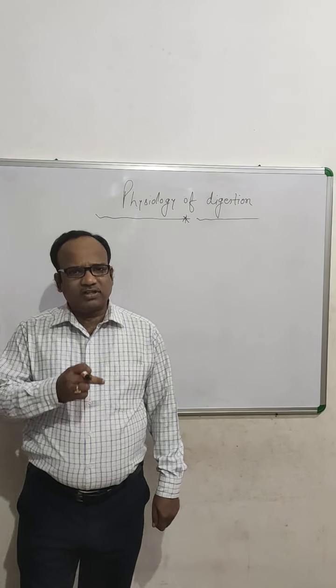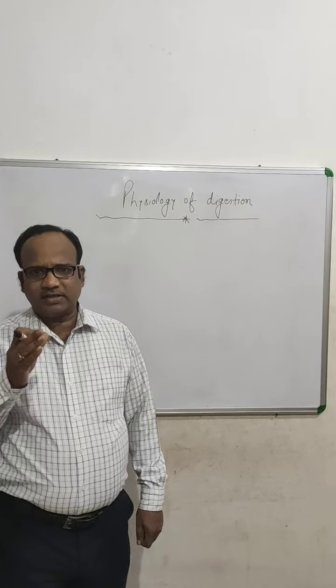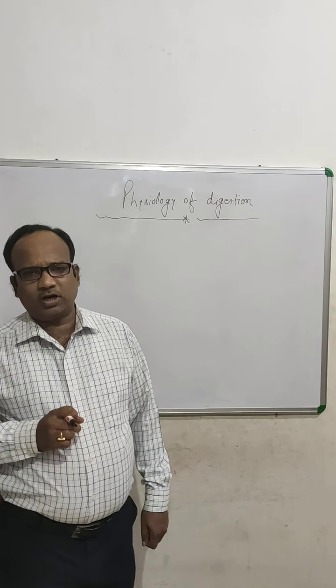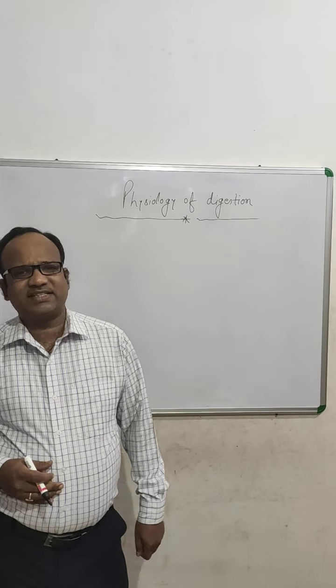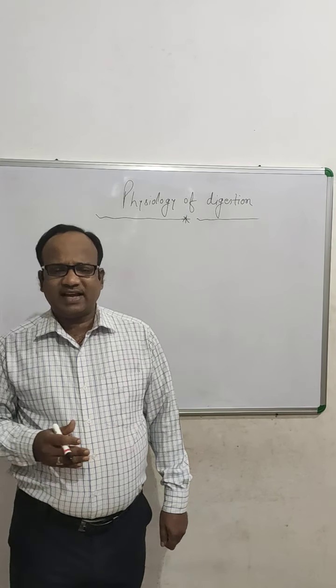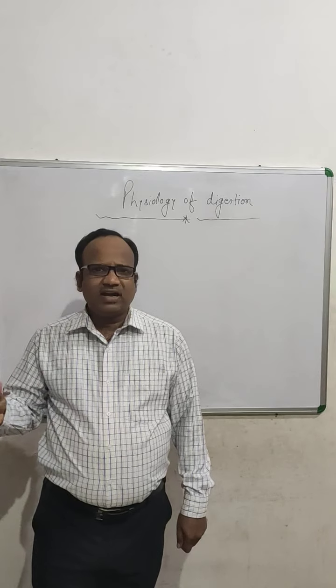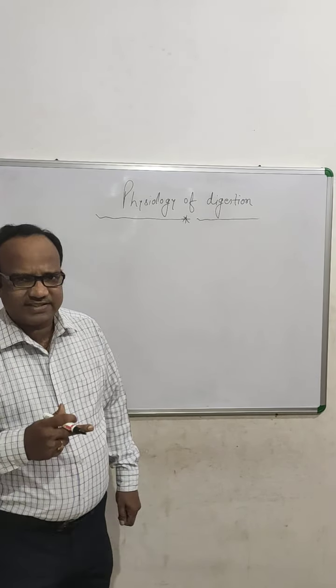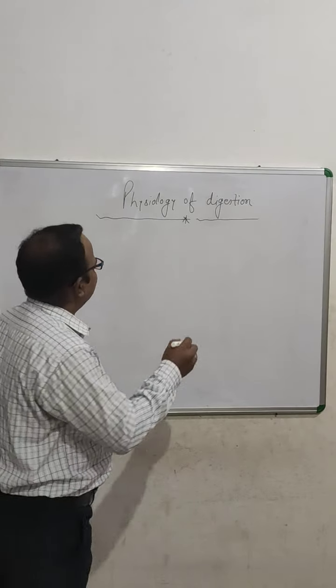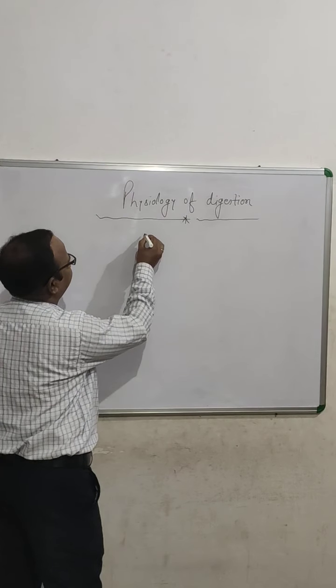Again, for the sake of the convenience for my dear students, I need to draw a diagram, and then after, how the food is going to be digested at each level, that means in the different digestive organ, I am just going to discuss. So very quickly I am just going to draw a diagram.